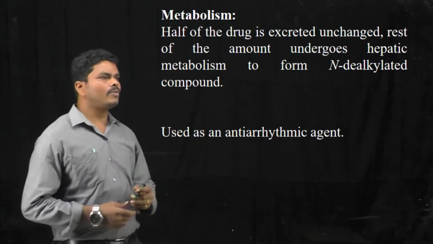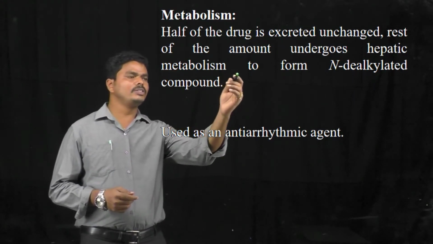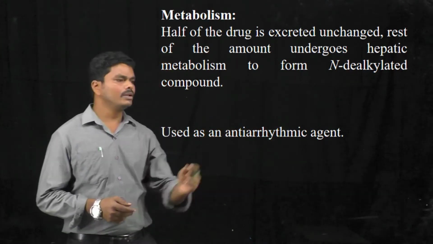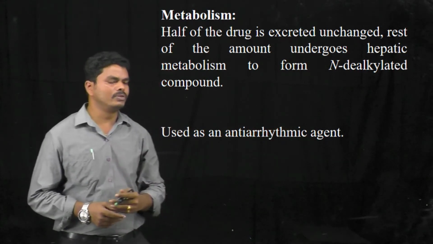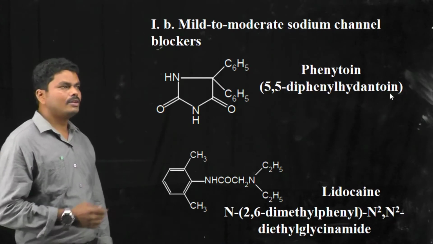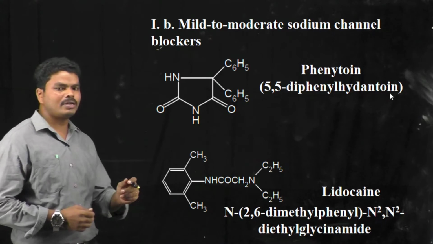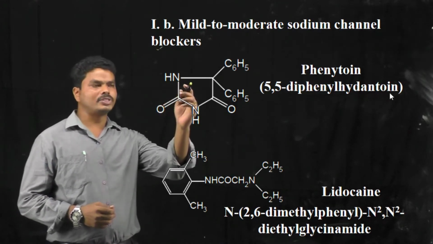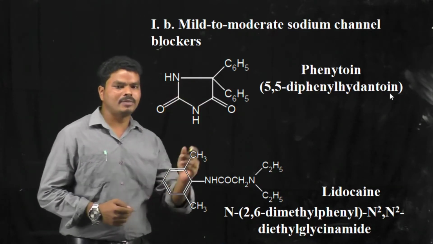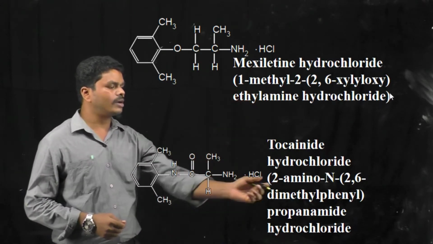When you see the metabolism of disopyramide, half of the drug is excreted in urine and the rest is subjected to hepatic metabolism to form N-dealkylated compounds. This drug is generally used in the treatment of arrhythmias. The second subclass of class 1 antiarrhythmic drugs consists of drugs which show mild to moderate sodium channel blocking activity. Examples are phenytoin, lidocaine, mexiletine hydrochloride, tocainide hydrochloride.